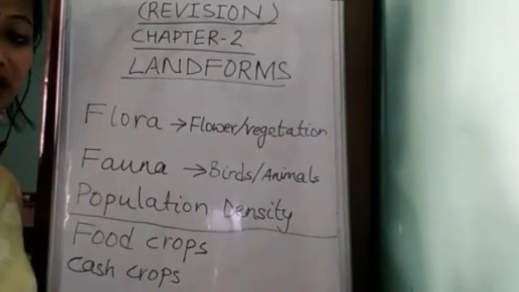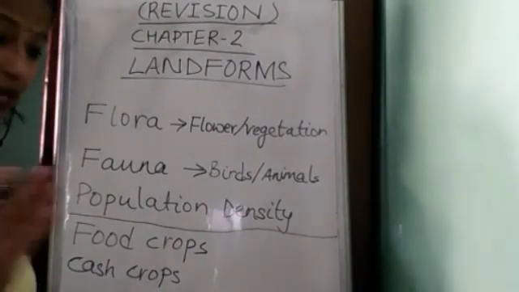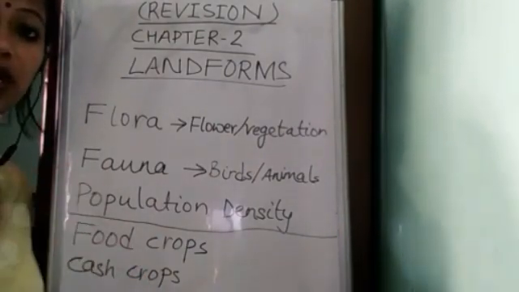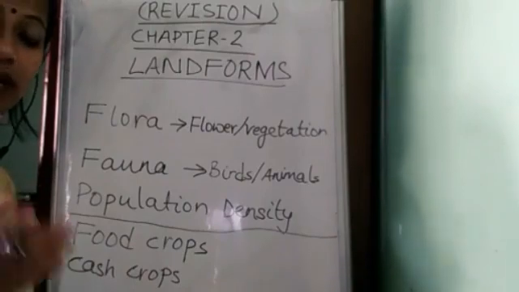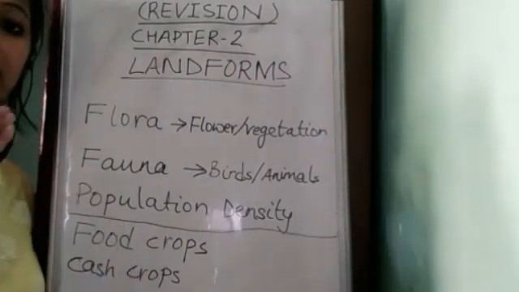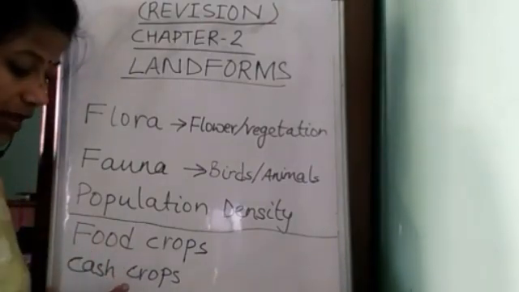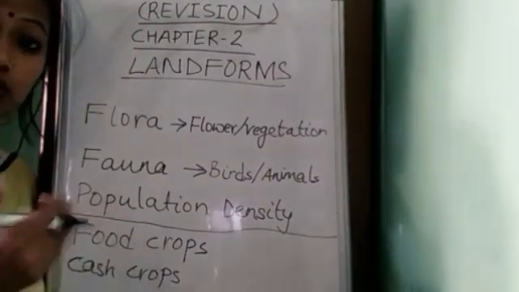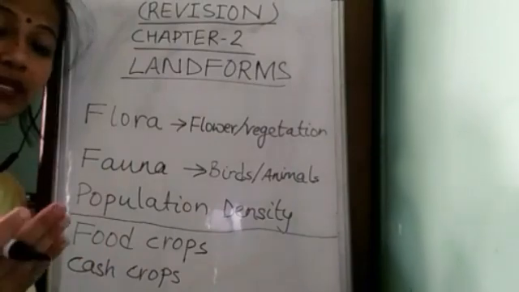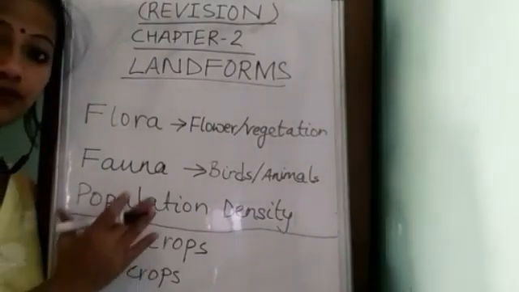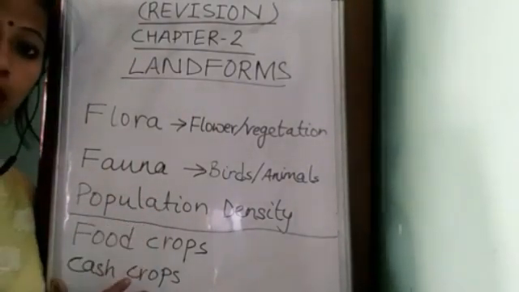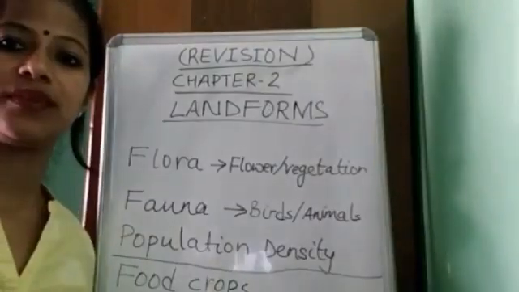They are not consumed. Like sugarcane: for making sugar, farmers have to sell it. That's why jute is also a cash crop. Don't be confused between food crops and cash crops.